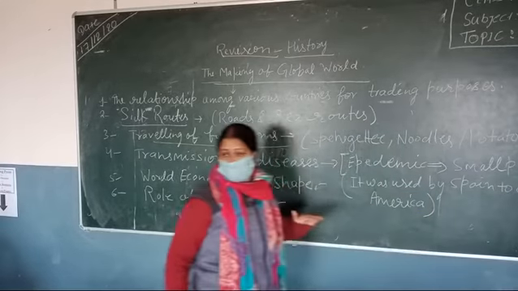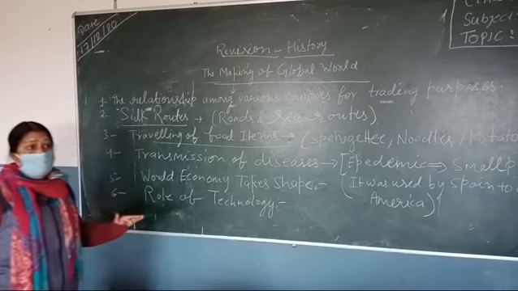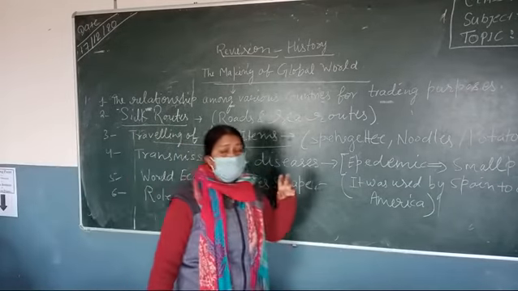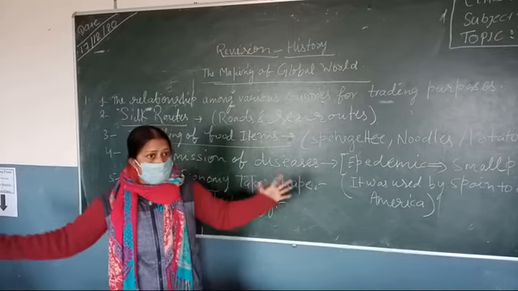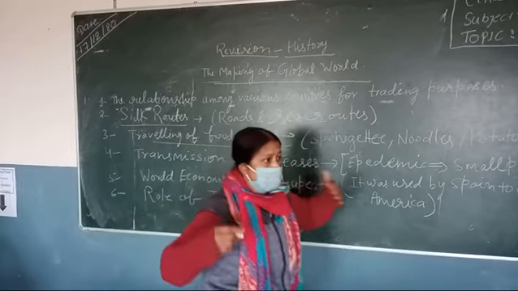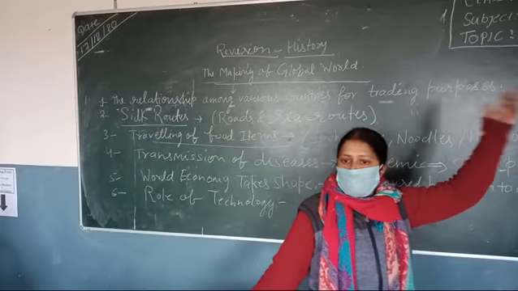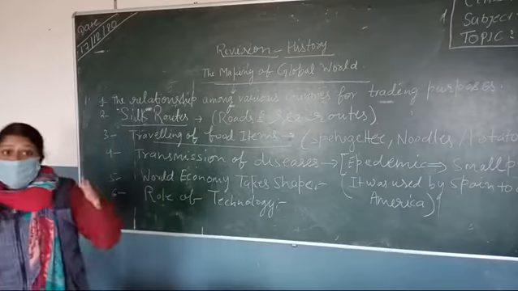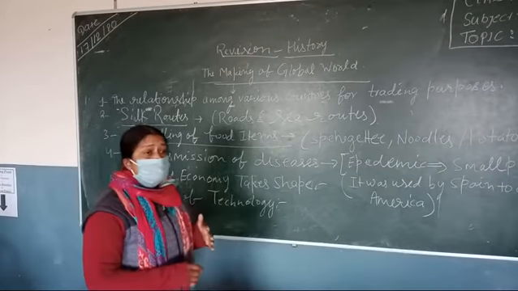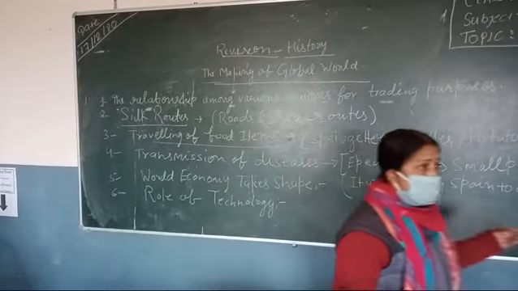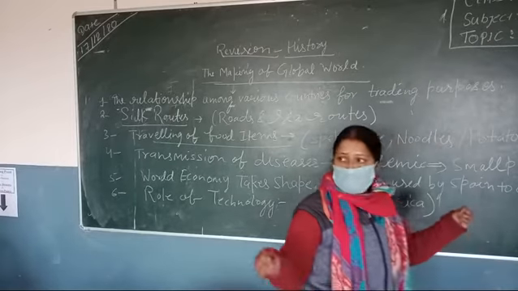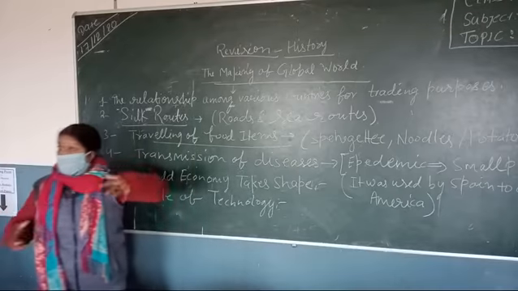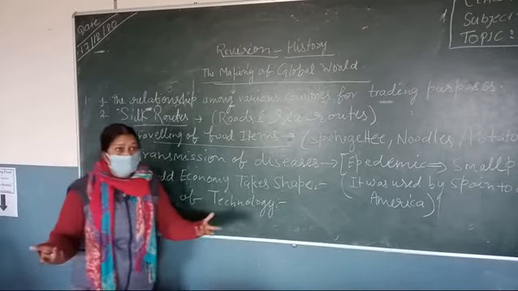And in this chapter, we study the role of technology. I hope you have remembered how the animals were kept in the big ships and carried on long voyages to satisfy the needs of the people. Earlier, when there was no development of technology, it became very difficult to take all the live animals in the big ship, and during the long voyages they fell sick.